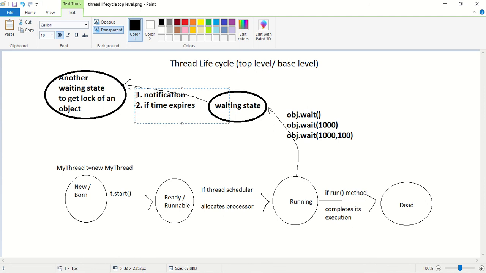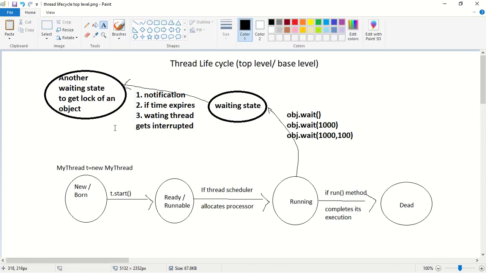What is the third case? A thread will come out of the waiting state if a waiting thread gets interrupted. Then it will come out of the waiting state and enter into another waiting state. Why? To acquire the lock of an object.